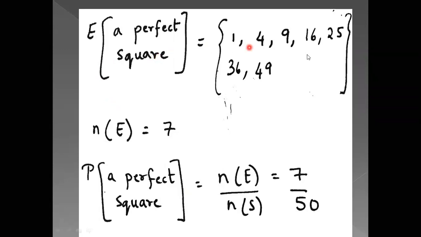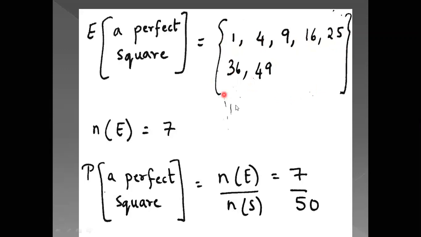Now from 1 to 50, which are the numbers which will be perfect square? So 1 is a perfect square, 2 2s are 4, 4 is a perfect square, 3 3s are 9, 9 is a perfect square, 4 4s are 16, 16 is a perfect square, 5 5s are 25, 6 6s are 36, 7 7s are 49, 8 8s are 64, which is greater than 50. So that is not possible. So these are the numbers between 1 to 50 which are perfect squares.